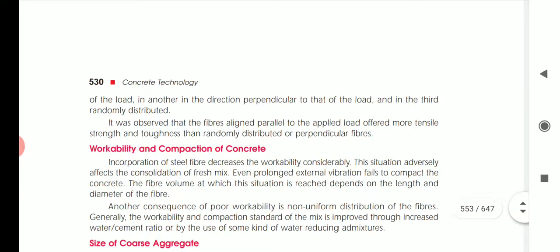Okay, so they have made some concrete specimens in which some are placed parallel to the load, some perpendicular to the load, and some randomly distributed. But the parallel alignment has given a good tensile strength.